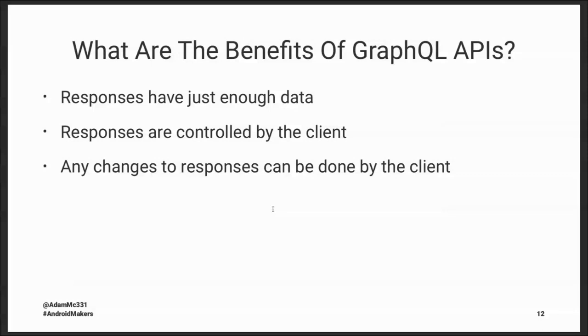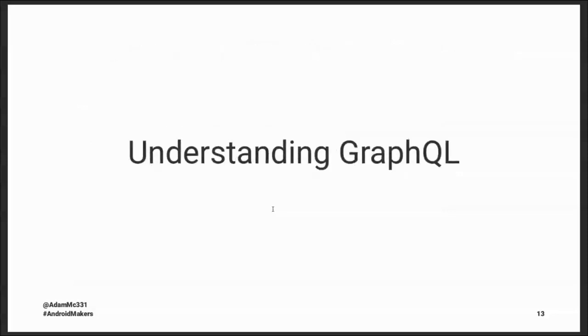Everything is done by us as the Android developer. And this is going to allow us to both iterate a lot faster on top of just getting back the exact data that we wanted in the first place. So hopefully that helps explain why GraphQL is important, what benefits we get out of using GraphQL. So now we can move into understanding it a little better.